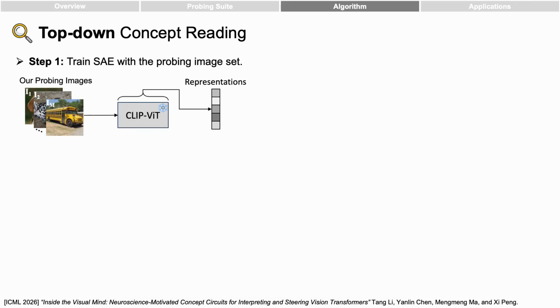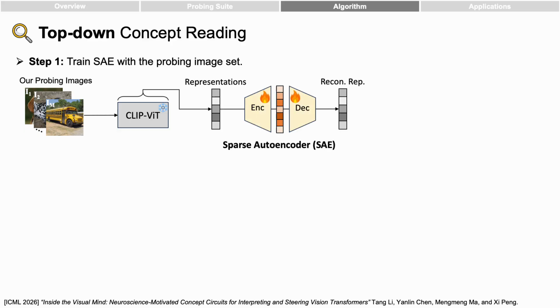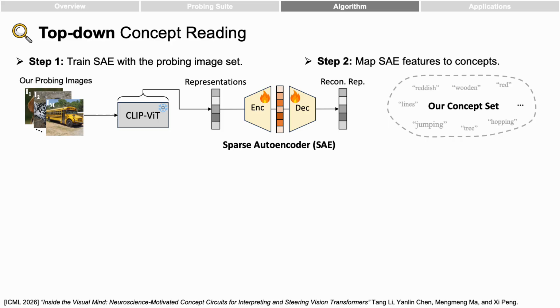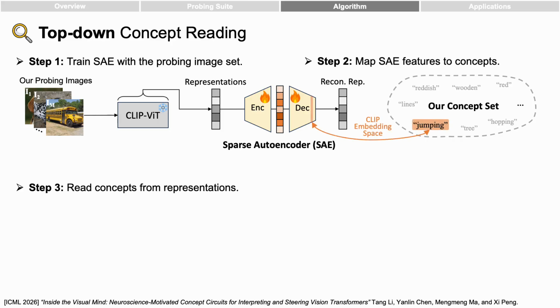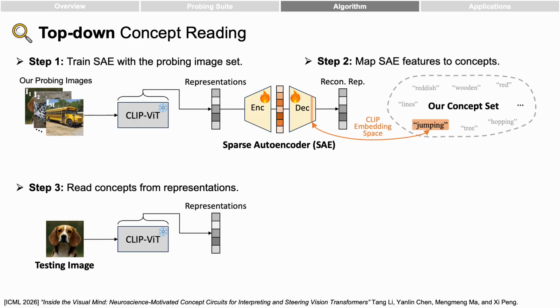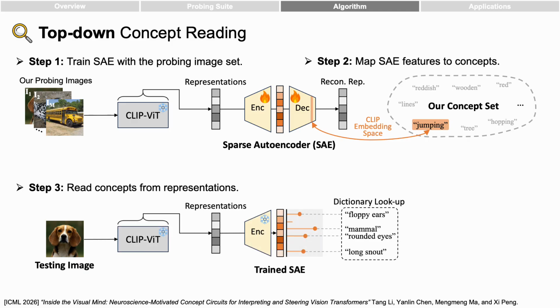To read the concepts, we train SAEs to reconstruct the representations of each ViT layer. Then we map SAE-learned features to language concepts using CLIP's shared embedding space. Given the SAE and the concept dictionary, now we can read the concepts directly from the representations.